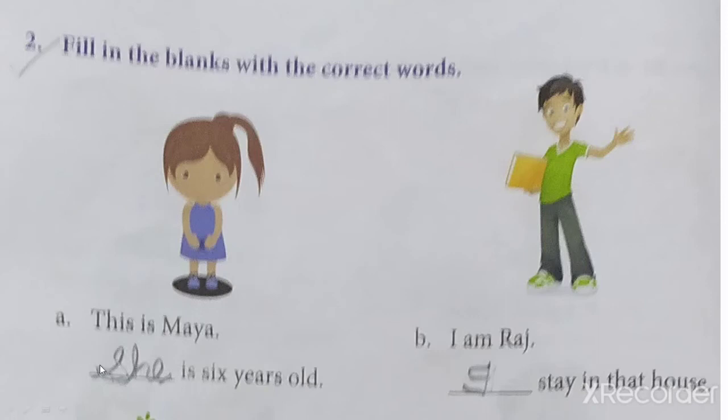See here the girl's picture. This is Maya. She is 6 years old. Okay, now see number B. I am Raj. I stay in that house. This is Raj and he is saying that he stays in that house. He is talking about himself. Understood? Fill in the blanks with the correct words. We have to use he, she, I, you, he, she, it.